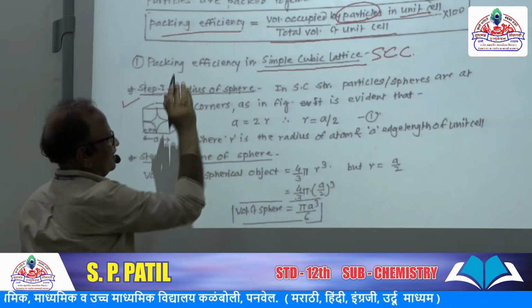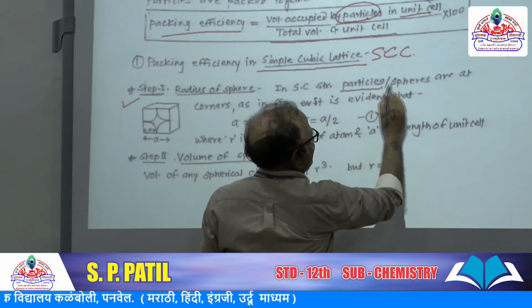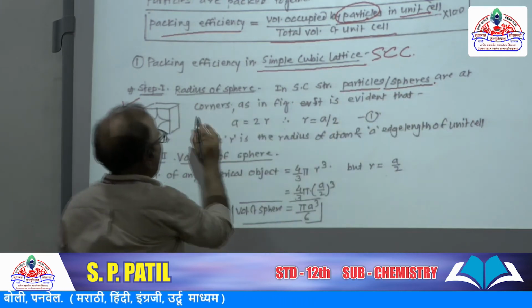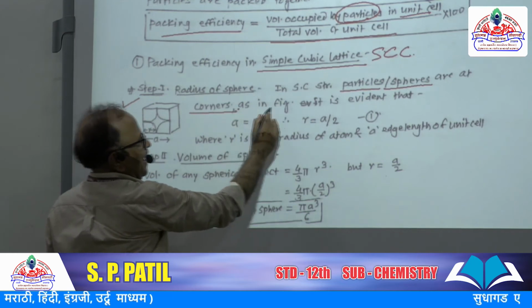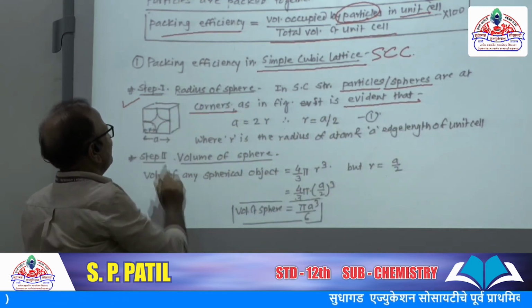Step 1, radius of the sphere. In the simple cubic structure, the particles or spheres are at the corners, as given in the figure.